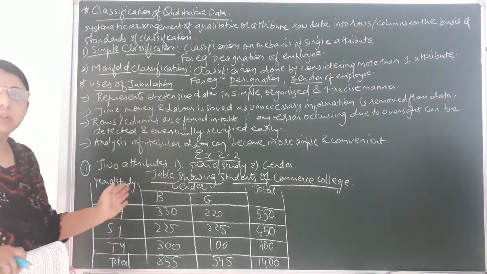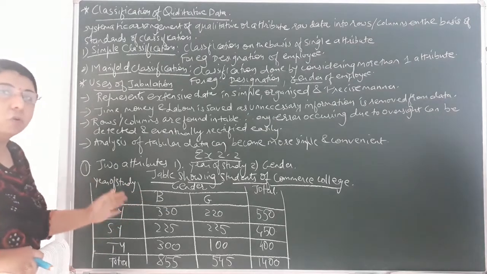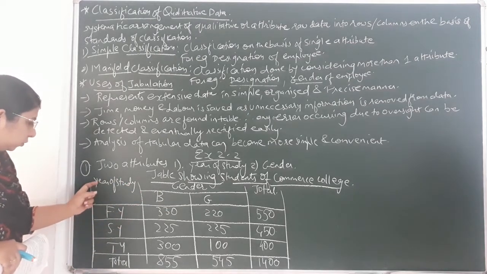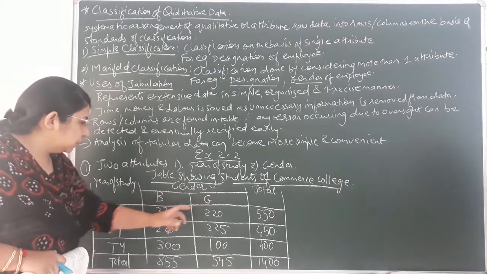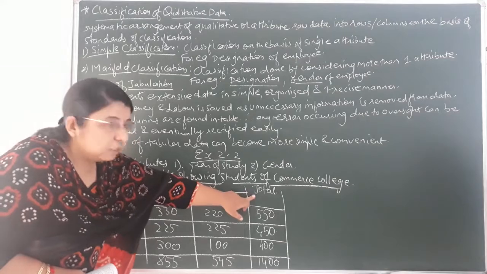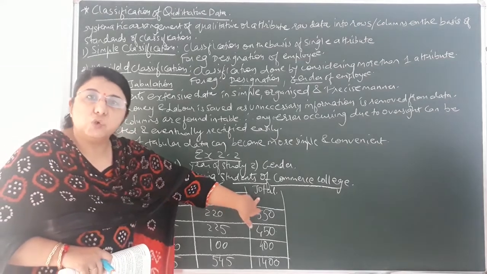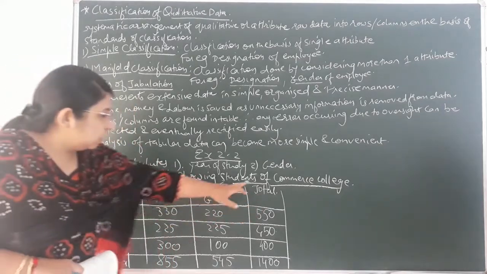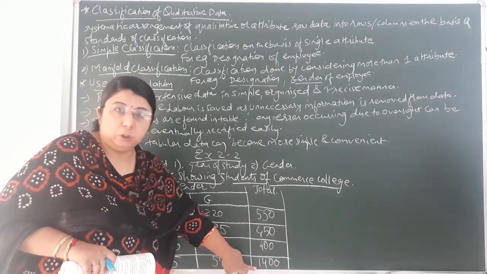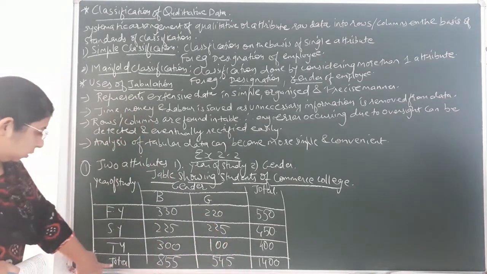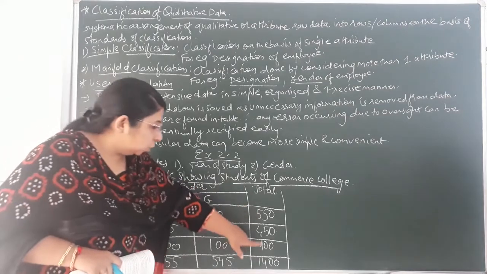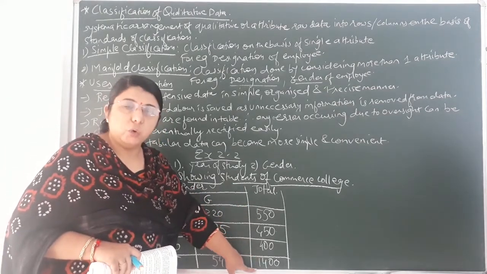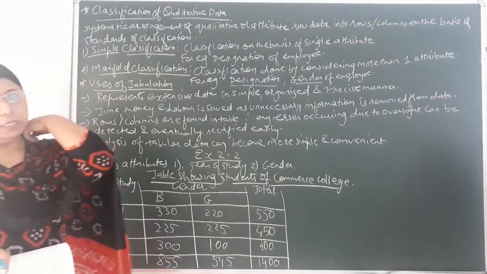It depends upon the student, differs from student to student. Over here, year of study: FY, SY, TY, gender, in that boys and girls, and the last column, don't forget each and every time, that is total. Always the horizontal and vertical total should come equal. It means over here the total, that is horizontal, 1400, in the same way the vertical total also should come, that is 1400. Then your answer is completely correct.